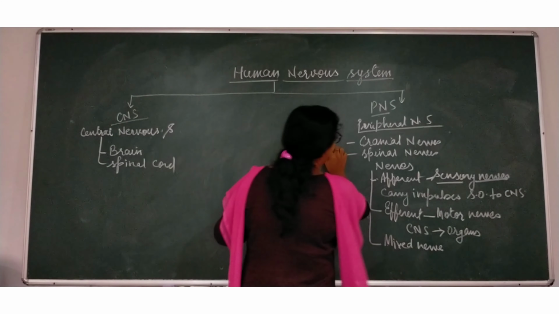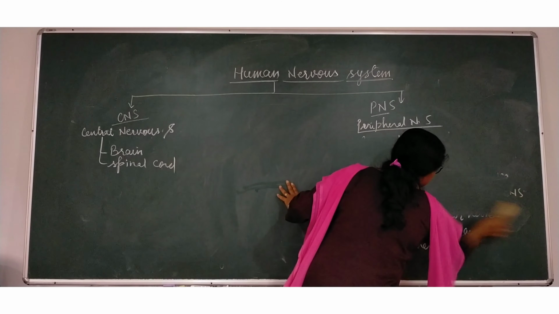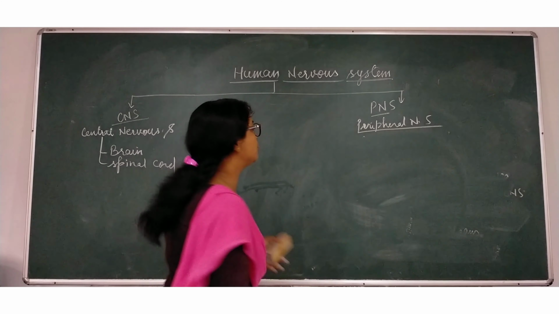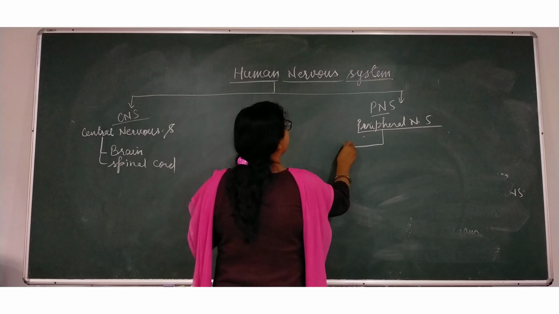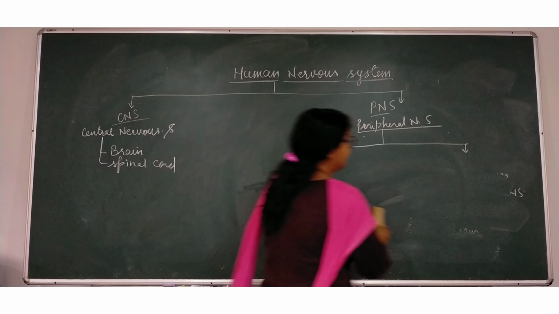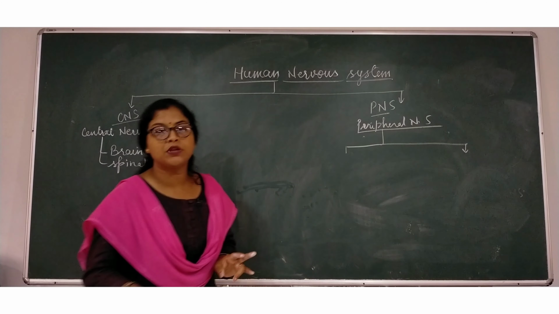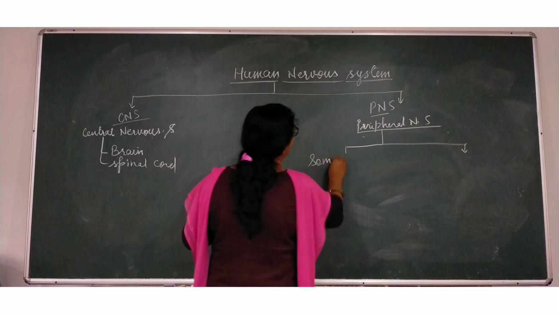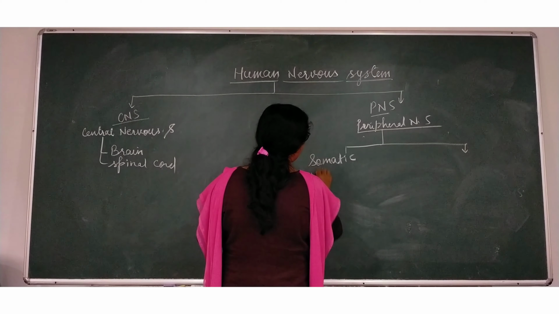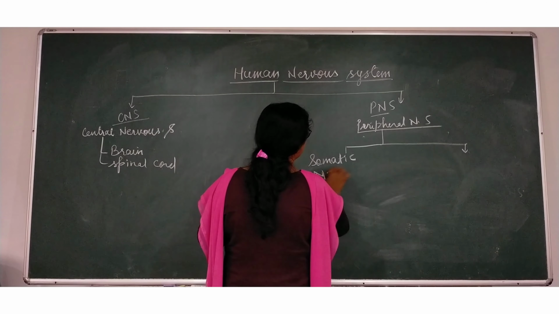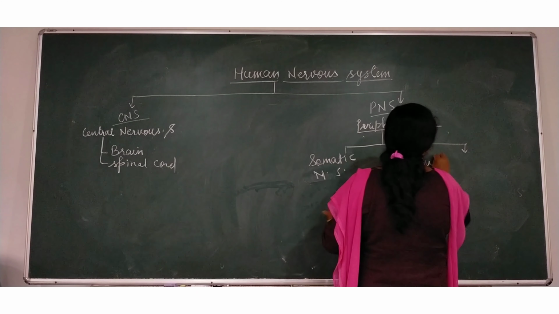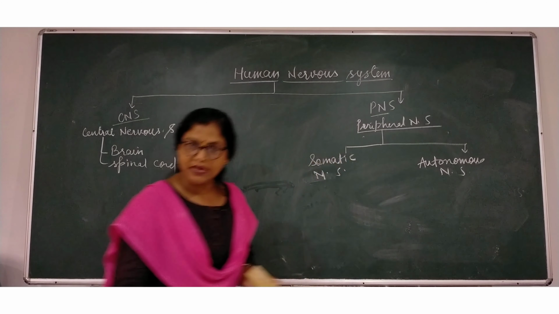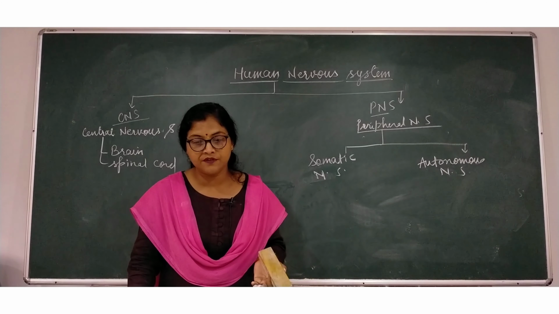This PNS, the peripheral nervous system, is further divided into two types. What are these two types? They are somatic nervous system and autonomous nervous system. Don't forget what I am making you understand: somatic nervous system and autonomous nervous system.